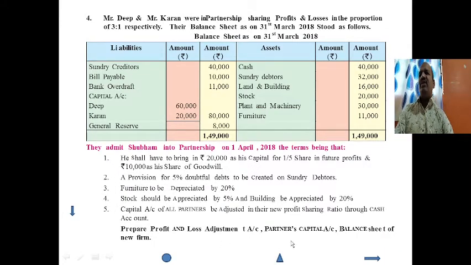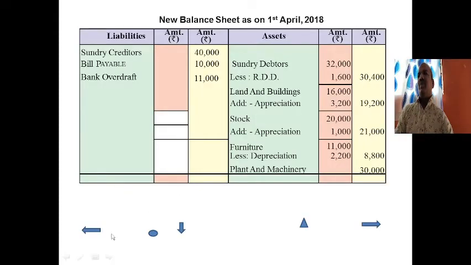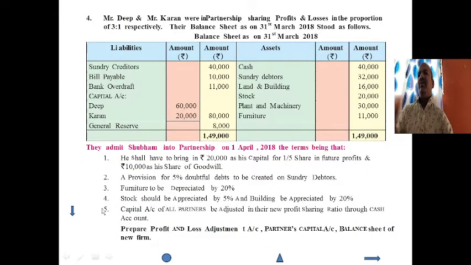So we have to adjust this capital by entry, to balance carried down. Deep's working note we have already done. Deep's capital is 60,000, Karan's capital account 20,000, and Shubham's capital is already 20,000. Now all the adjustments have been done.